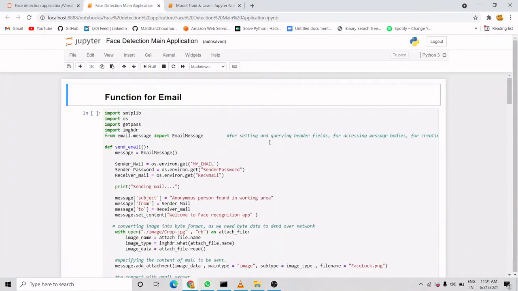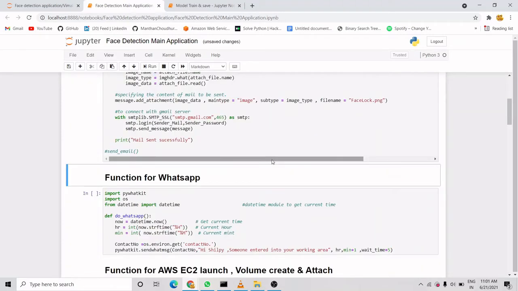So what we are going to do, I already explained: as soon as it detects my face, it will run some of the code that I want, for my daily stuff. If I want, I can integrate Terraform and other technologies also, but I just kept it short. If it detects Vimal sir's face, it will launch an AWS instance and attach a 5GB volume to it. For that, I have created a function for email, so it will send an email whenever any anonymous person is detected.